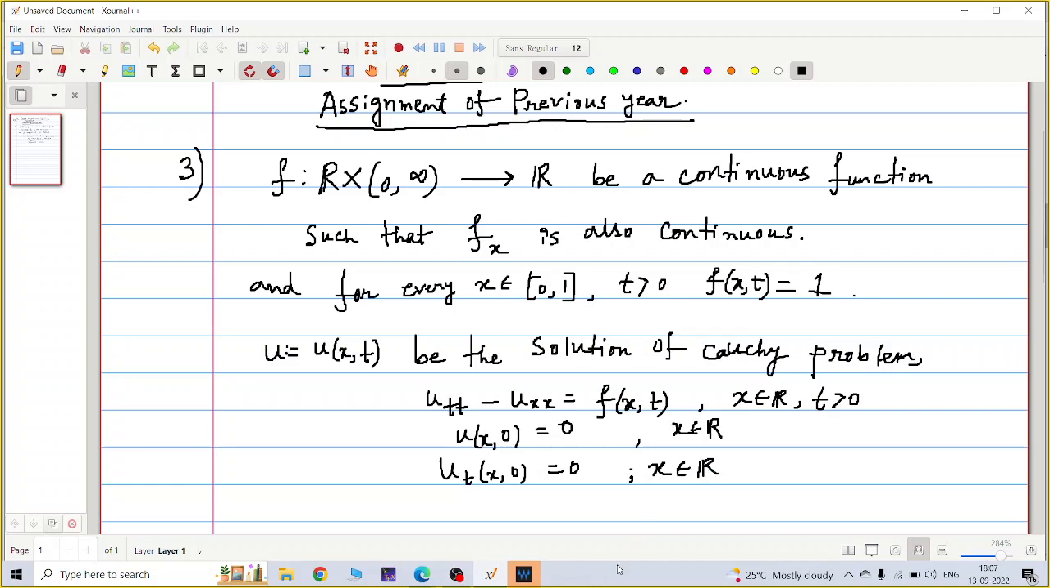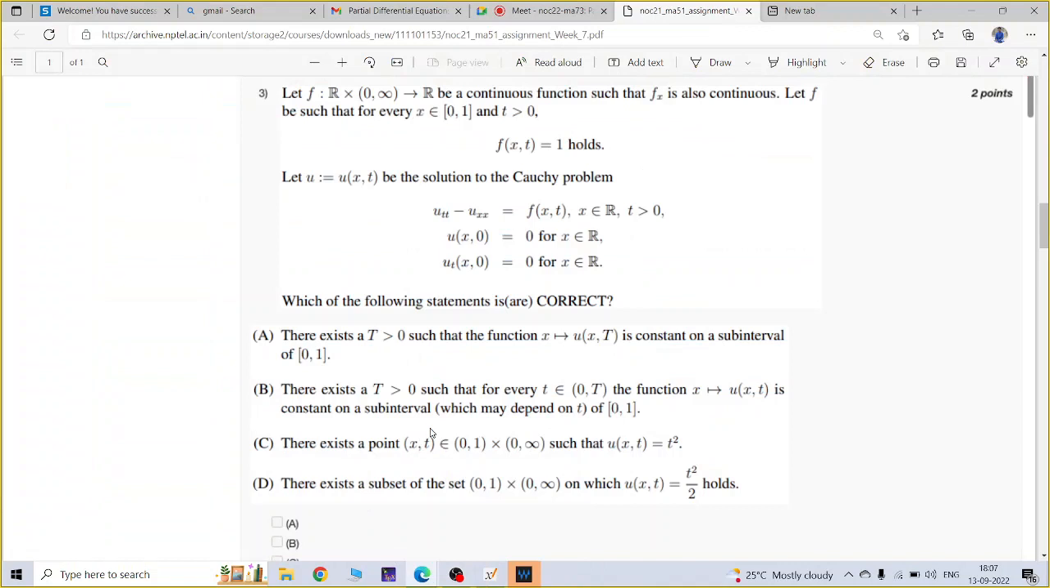Now let me show you the options. Which of the following options are true? Correct, you have to show. The first option is: there exists a capital T such that x goes to u(x, T) is constant on a sub-interval of the closed interval [0, 1].